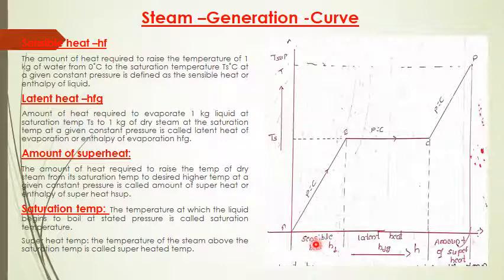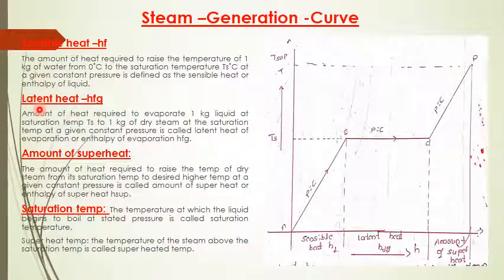In the diagram you can observe, from this point to this point, this heat we call sensible heat hf. This is the amount of heat required to raise the temperature of 1 kg of water from 0 degrees Celsius up to the saturation point. So if you heat water under atmospheric pressure, then the saturation temperature is 100 degrees Celsius.